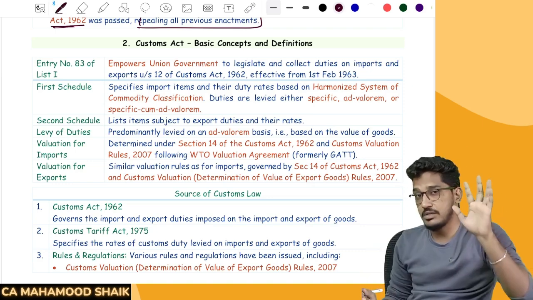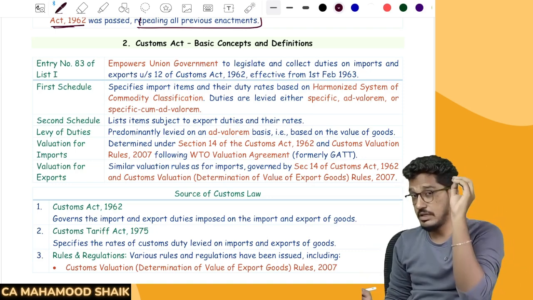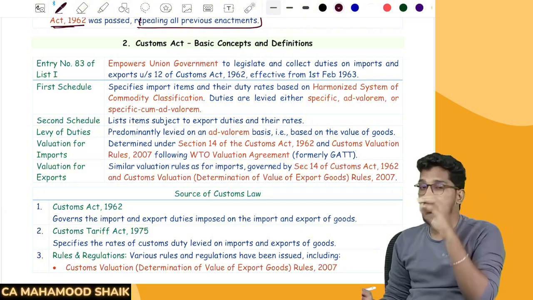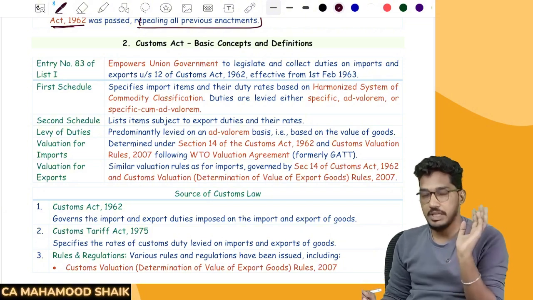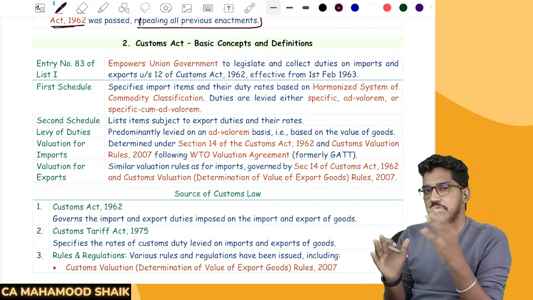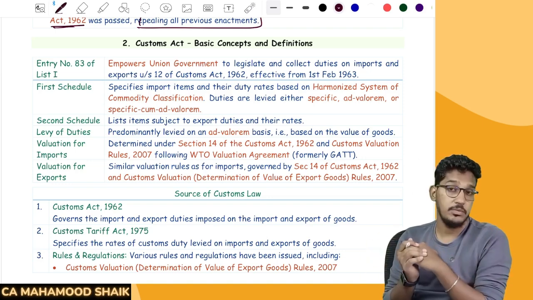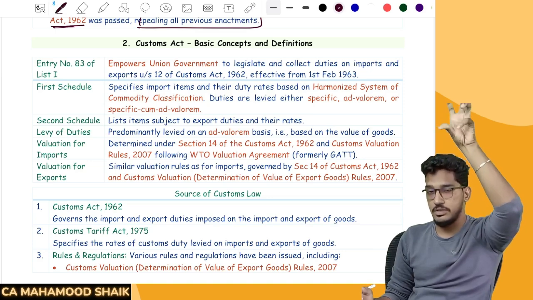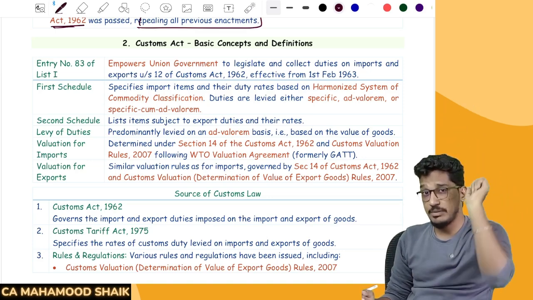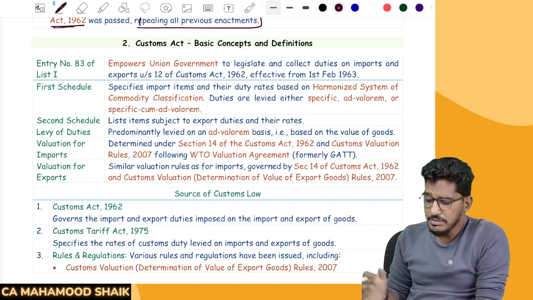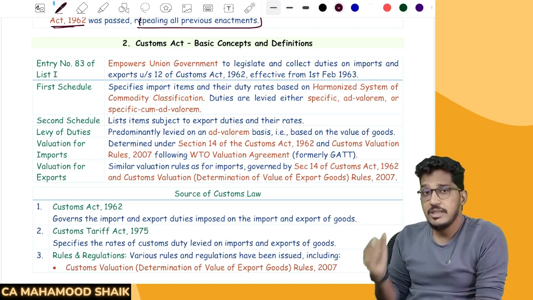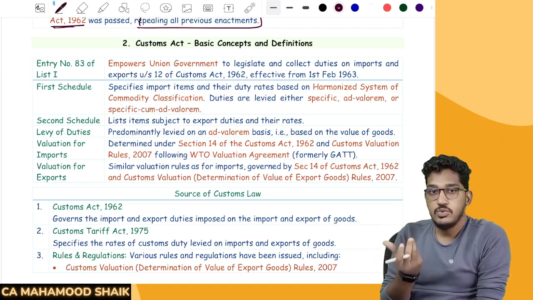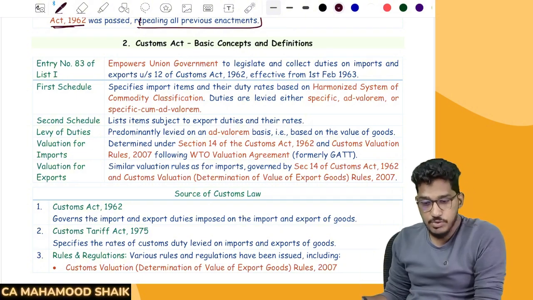There we have seen three lists. List 1 contains those matters on which the central government can impose the taxes. List 2 contains matters on which a state government can impose the taxes, and we have list 3 where simultaneously central government and state government both can impose the taxes. Able to remember this? We had all this discussion in the chapter introduction to GST. So similarly, if the government is imposing customs, in the constitution they should have the power. So where is that power for the government to impose customs?